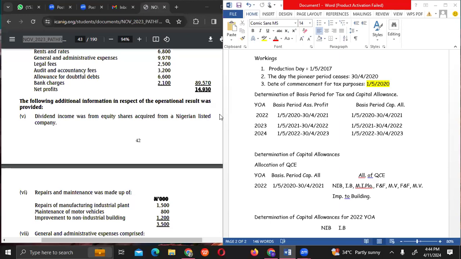Let me check. So we have industrial building, non-industrial building, plants, furnitures and fittings, right? We have motor vehicle. So I think with this we've exhausted the total class of assets that we have in the question, right? So let's move on.